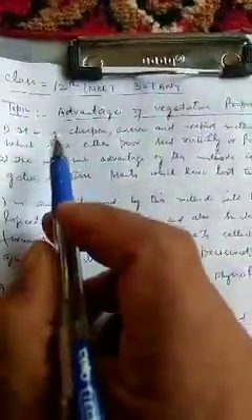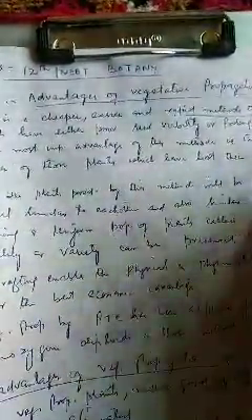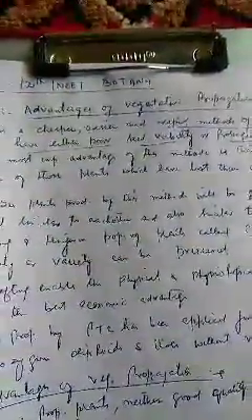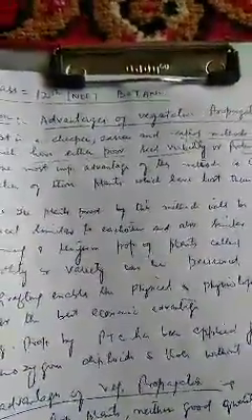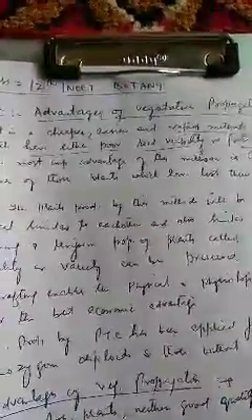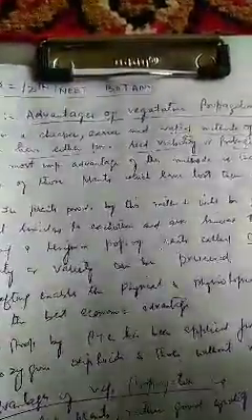The various advantages, or some of the important advantages, of vegetative propagation are as under. Number first, it is the cheaper, easier and rapid method of multiplication or propagation in plants which have either poor seed viability or prolonged seed dormancy. Some plants have poor seed viability or prolonged seed dormancy, and in these plants, vegetative propagation is the cheaper, easier and rapid method of multiplication.